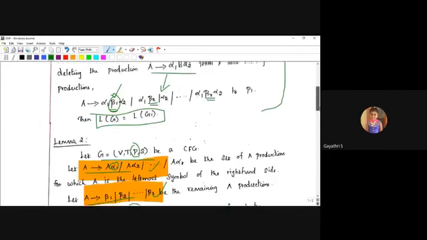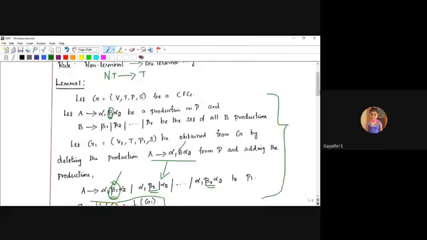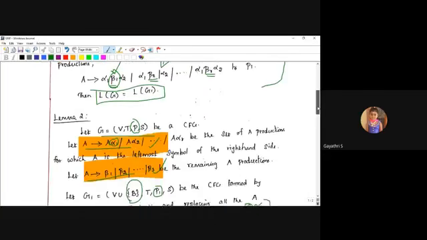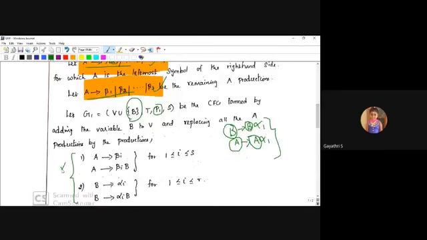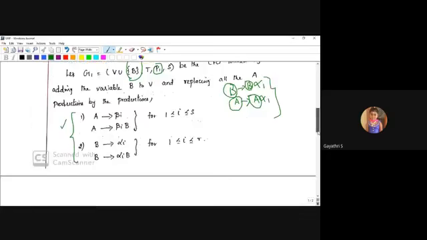So these two lemmas play an important role in Greibach normal form. Lemma 1 is very simple: some replacement is taken over on the production. And lemma 2 is about left recursion, how to remove left recursion. So you have to add one more non-terminal to the existing non-terminals. It has some form. This is the form. Let us see one problem.